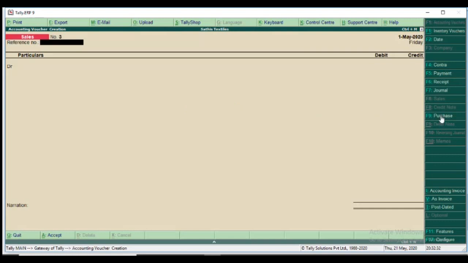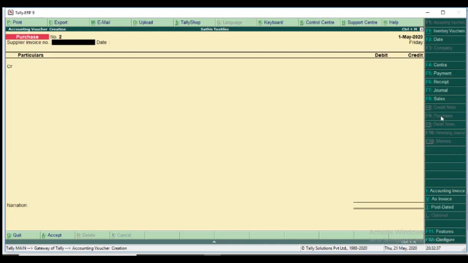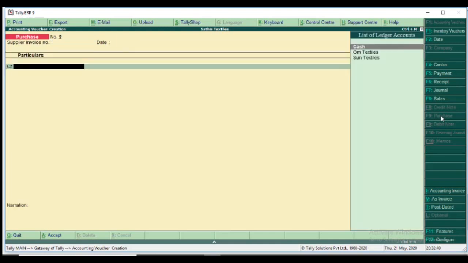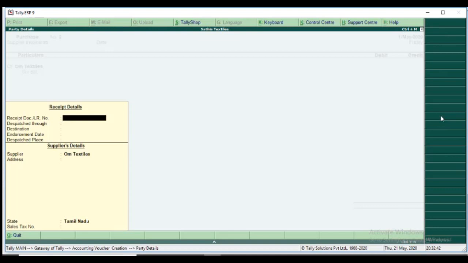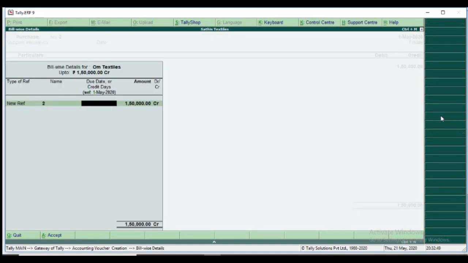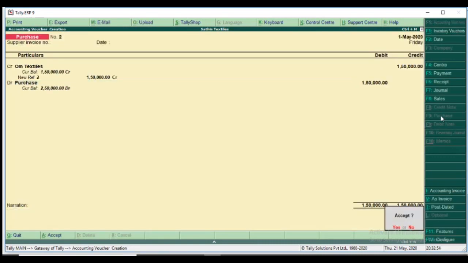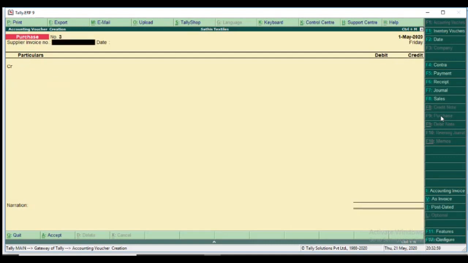F9, Ctrl+V, Home Textiles, 1 lakh 50,000. Say I skip it. Purchase. Here it is accepted, because we only fix our sales, not purchase.